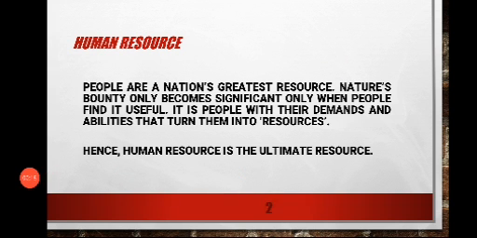So, this chapter talks about human resource, and it says that human resources are the greatest resources. Why do we call them the greatest resources? Because it is only because of human beings that other resources have been properly utilized. Other resources have come into proper use. So in this way, we can call human resource the ultimate and the most important resource.